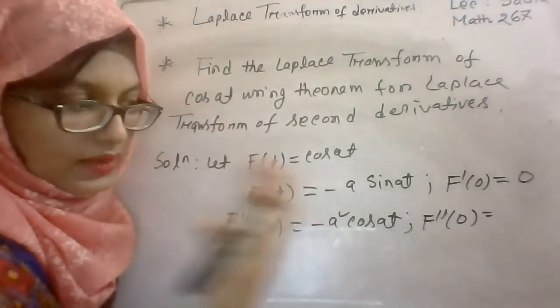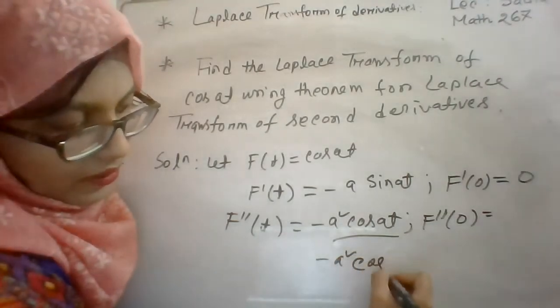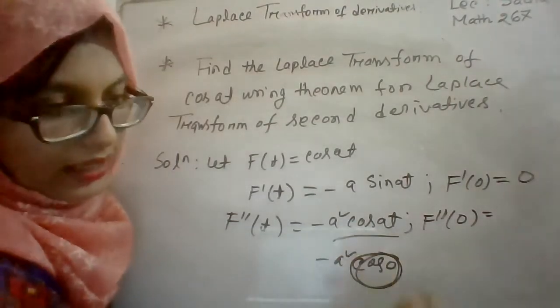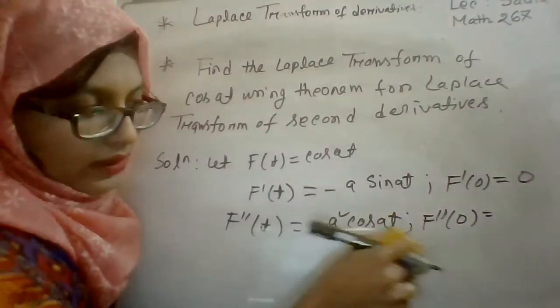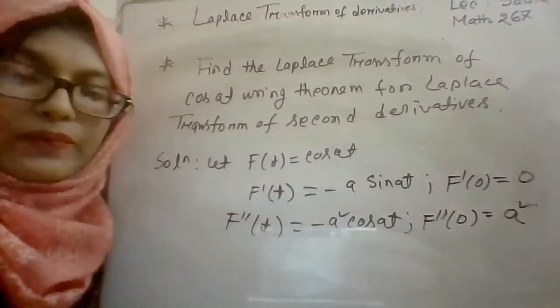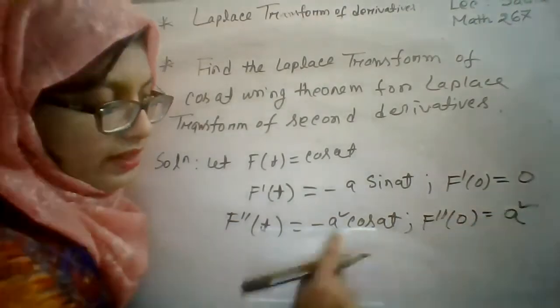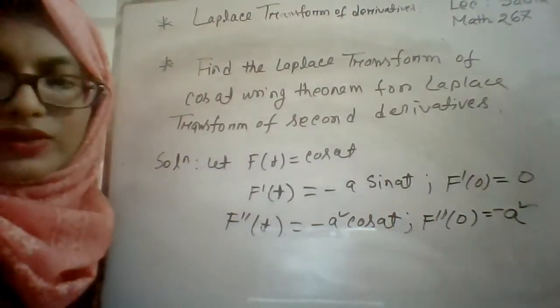If you say t is equal to 0, we get minus a square cos 0, and cos 0 is equal to 1. That means the result for f double prime 0 will be only a square. Sorry, minus a square.